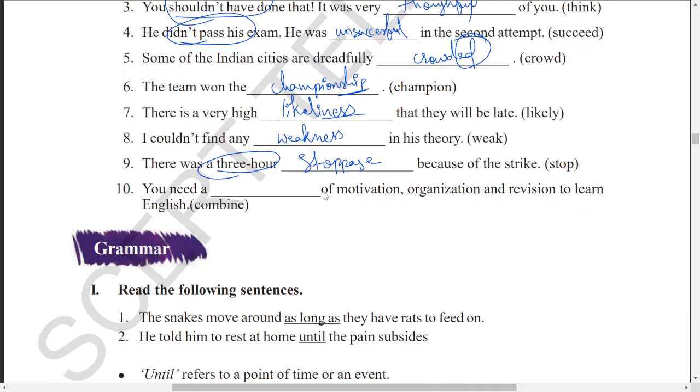Next one, you need a dash of motivation, organization and revision to learn English. You should have all these three and the word is combined. So a is followed by the noun form. You can go with combination. You need the combination of motivation, organization and revision together to learn English.